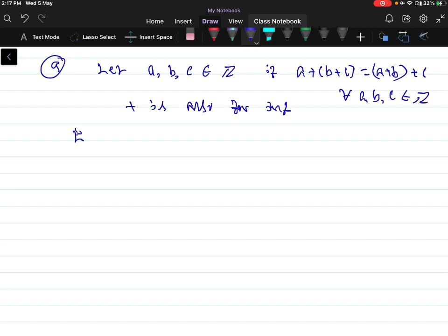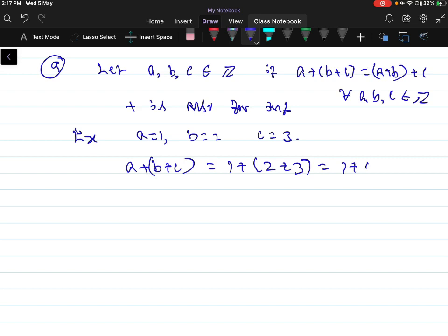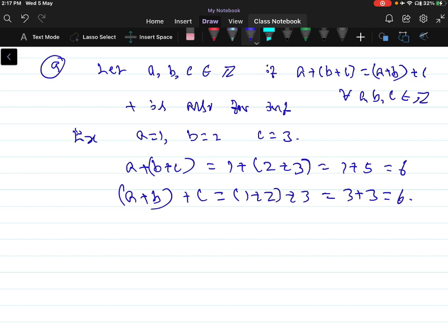So for example, a is equal to 1 and b is equal to 2 and c is equal to 3. a plus b plus c is equal to 1 plus 2 plus 3, is equal to 1 plus 5, that is equal to 6. Similarly, a plus b plus c is equal to 1 plus 2 plus 3, is equal to 3 plus 3, is equal to 6.